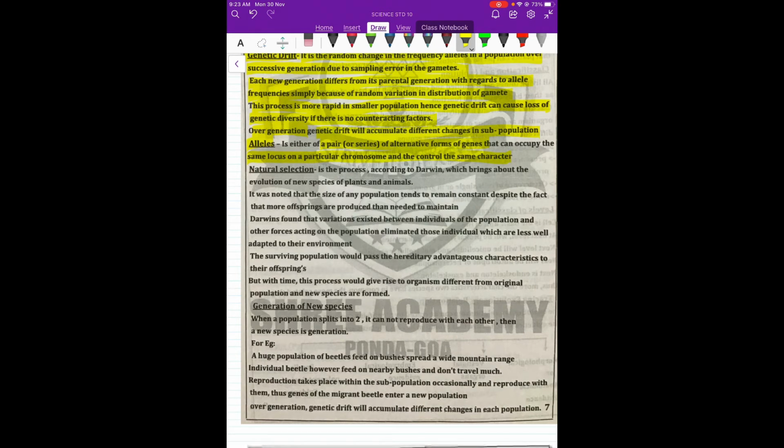The only color which will be transmitted to the offspring will be the dominant allele. Suppose the mother's color is hazel colored eyes, and that gene is more dominant than the father's gene which is black colored eyes, so the offspring will get hazel colored eyes only.